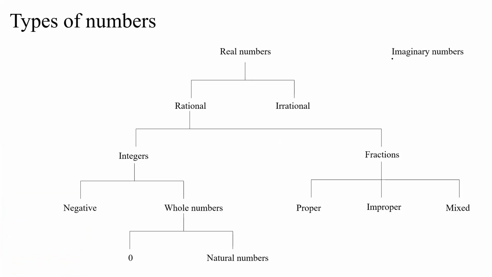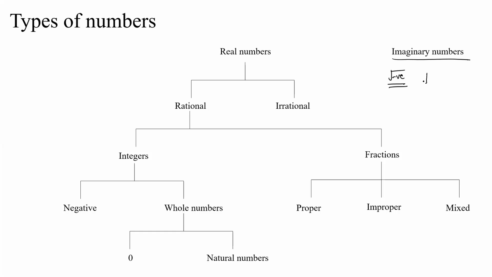So imaginary numbers are basically those numbers that cannot be thought about. So they are numbers, but you don't really know what they mean. For example, if you take an under root of a negative number, under root of a negative number is not defined. So that is a number.